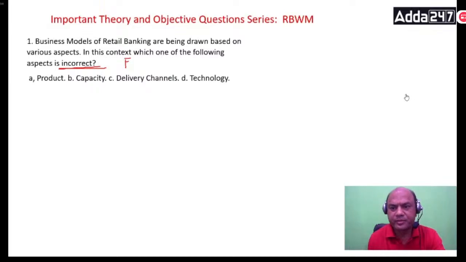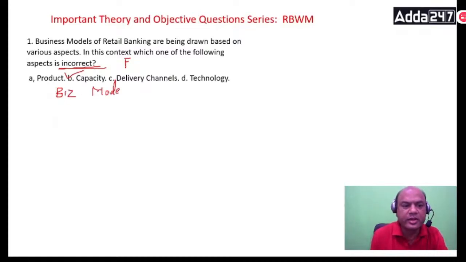Shall I give you? I'll give the explanation also, not to worry. So this is the answer. C, capacity. Remember this business model, I'll write it over here. Business model means what? Business model means your horizontal business model, vertical, predominantly horizontal, predominantly vertical. We'll be doing that. We are having various questions on that.